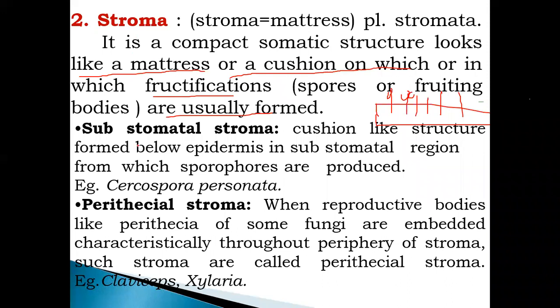Then there is substomatal stroma, a cushion-like structure formed below the epidermis in the substomatal region, which produces sporophores, called substomatal stroma.